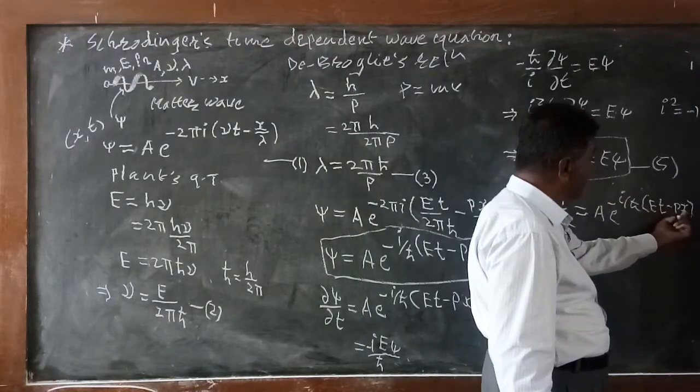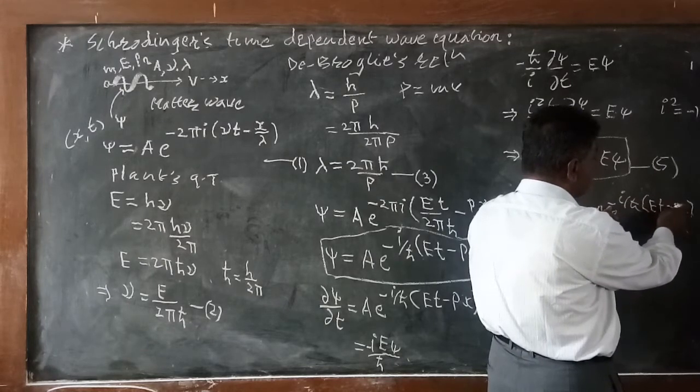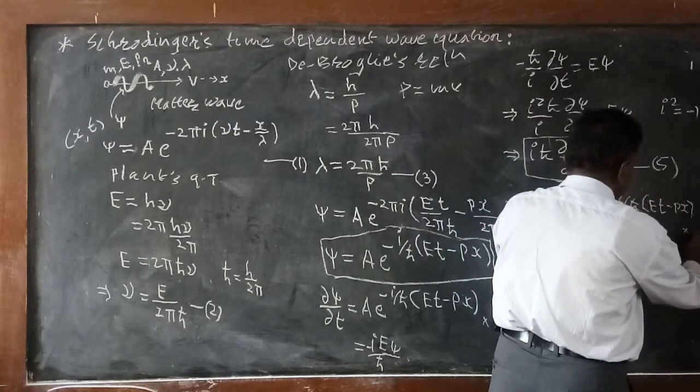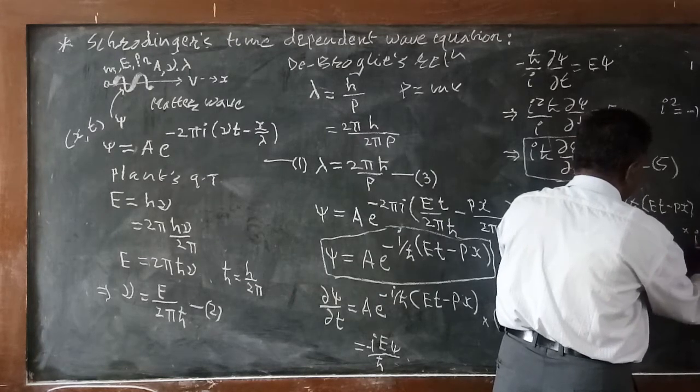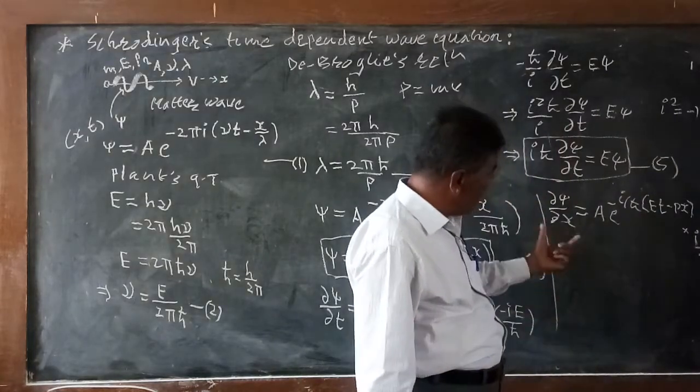The differentiation of x gives us the coefficient, that is minus i by h cut, minus p, and the minus becomes plus. So here we are getting ip divided by h cut.